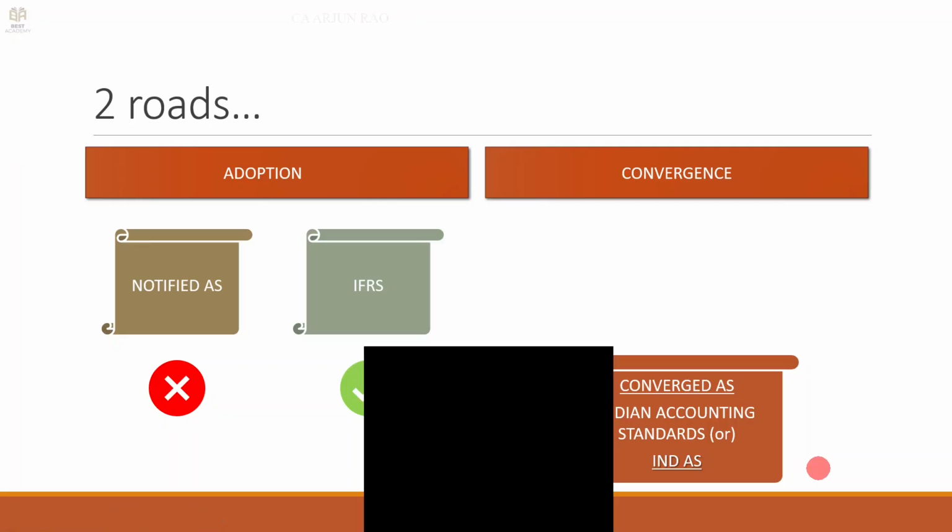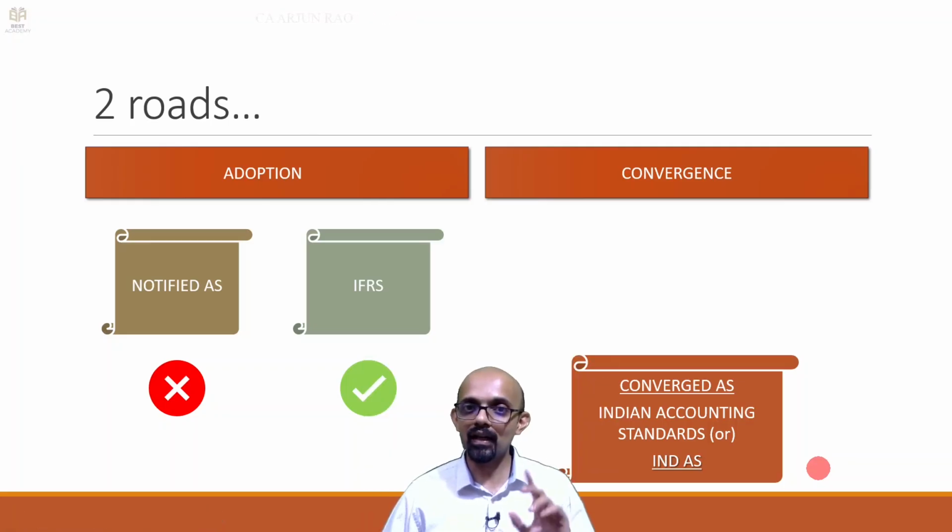Please remember that AS notified under the Companies Act, they are also Indian accounting standards only. But when we say Ind AS, we refer to the third set of standards, which are converged accounting standards. So, basically the notified AS and the International Financial Reporting Standards, an attempt is made to converge them both, so that we comply with IFRS. At the same time, in situations where it is not practical to implement certain provisions, we don't follow those provisions that are there in IFRS. We revert to our local accounting standards.